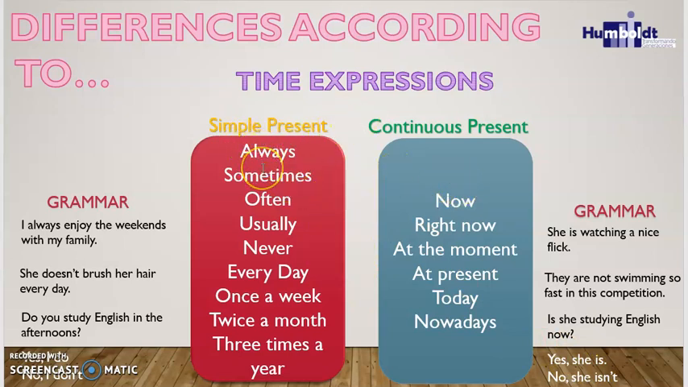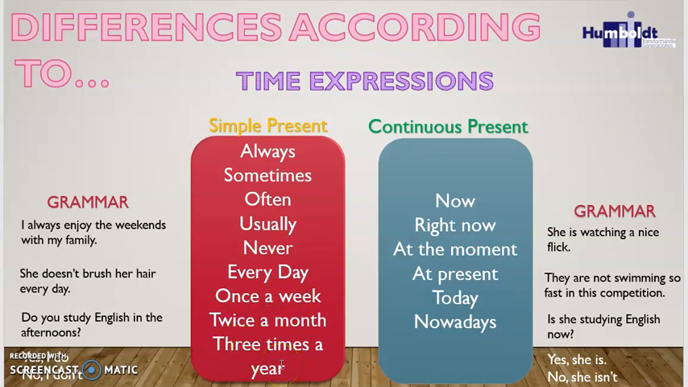So when you have time expressions, for example, the adverbs of frequency, always, sometimes, often, usually, never, and also other expressions like every day, once a week, twice a month, 3 times a year, you need to use simple present. Alright? Remember, always, siempre, sometimes, algunas veces, often, a menudo, usually, usualmente, never, nunca, every day, todos los días, once a week, una vez a la semana, twice a month, 2 veces al mes, 3 times a year,